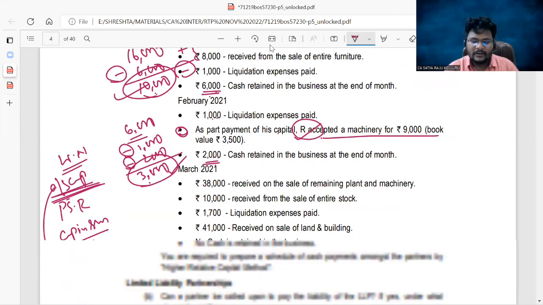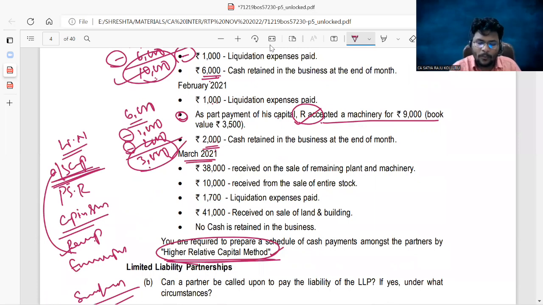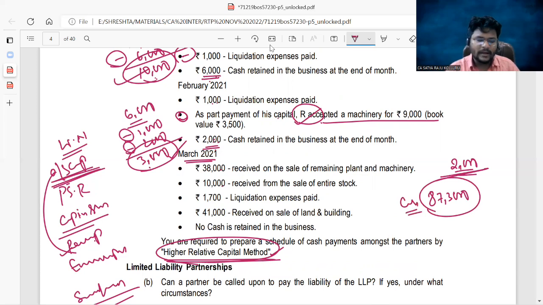Okay, fine. Next, come to March 2021. Opening will be 2,000. Don't ignore that. Opening 2,000 is there. 38 plus 10, 48. 48,000 minus 1,700 plus 41,000 is 87,300. Apart from this 2,000, 87,300 cash I can utilize for distribution among the parties. Now, you are required to prepare a schedule of cash payment among the partners under the highest relative capital method.